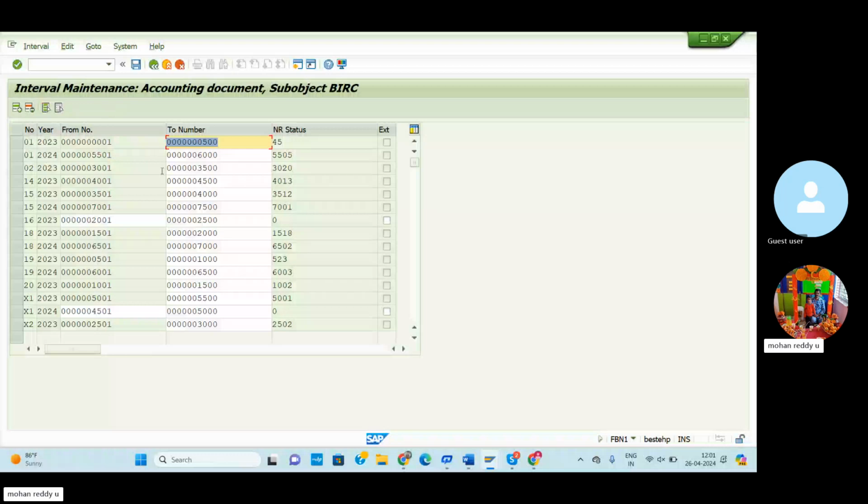Before that, go to the document simulator. So here Rajesh Enterprise debit is the 19, credit is the here. You can check the debit T code is the 21, credit is the 50.